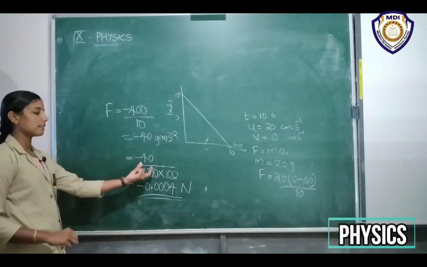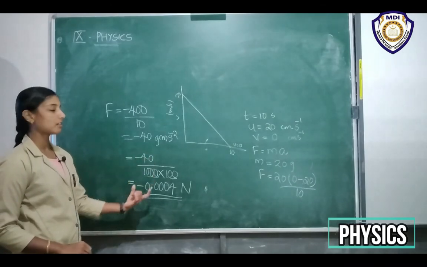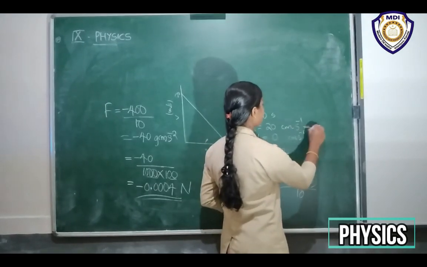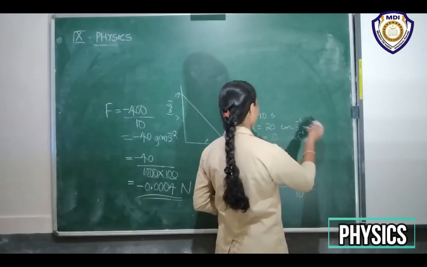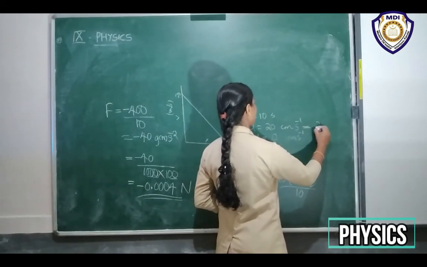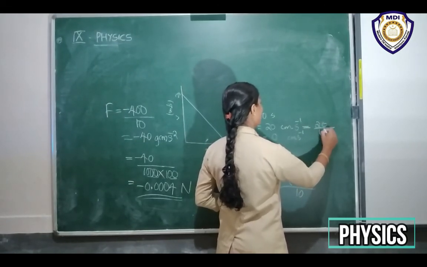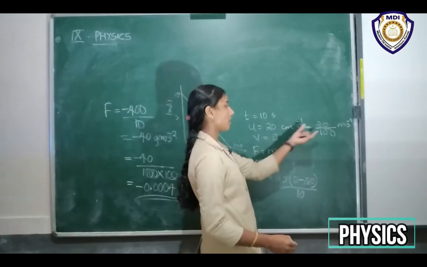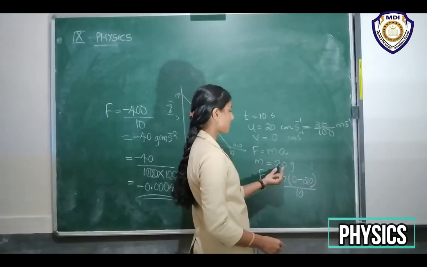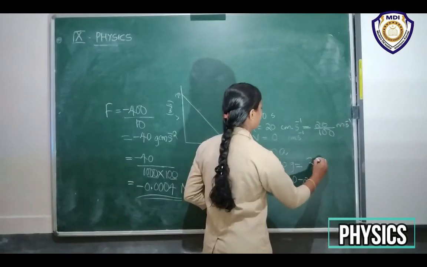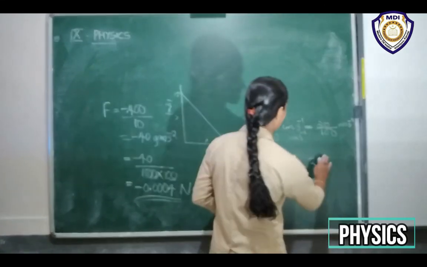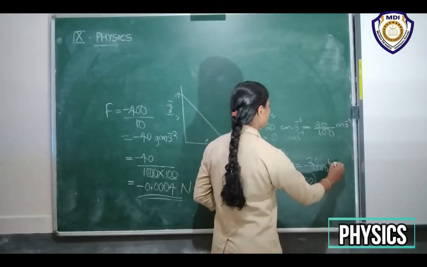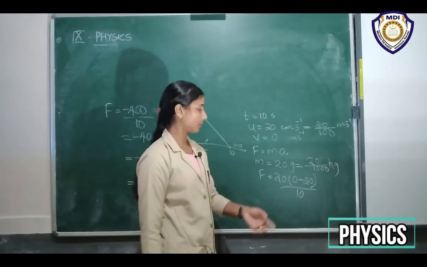So if you feel the conversion is difficult, you can convert the values from here also. Okay. So you can convert this 20 centimeter per second into meter per second by dividing 20 by 100, that will give meter per second, right? So this velocity is converted into meter per second, and for the mass, 1 kilogram is equal to 1000 gram, right? So you can divide this 20 by 1000. Okay, so you will get the mass in kilogram.